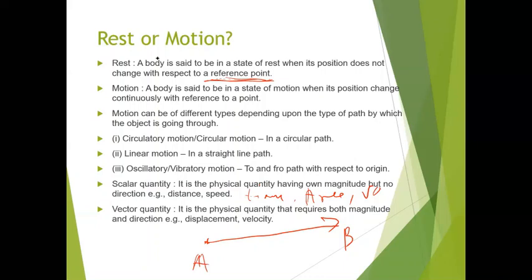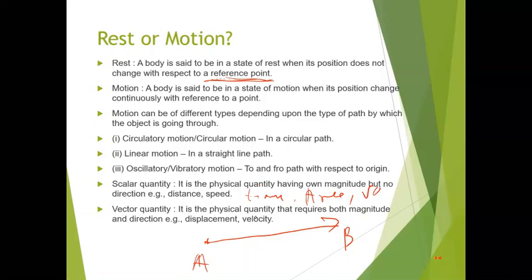Vector quantities are the new area of quantities you will be studying in this chapter. They are having magnitude as well as direction. So you will be learning new words, displacement, velocity, and if you remember in lower classes, you have done weight, or maybe you don't have any idea, then weight is the other quantity which is there in the vector quantity. In scalar quantity, mass is there. So mass and weight are the two quantities which are in different categories. Mass is a scalar quantity and weight is a vector quantity.